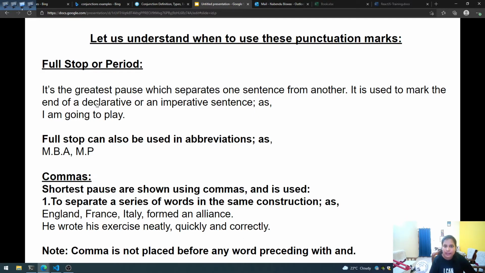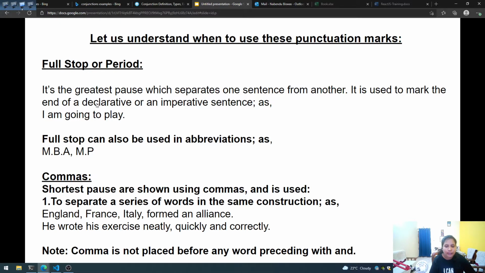For example, I am going to play. Can you say this? I am going to play. This is a normal simple sentence. It is a declarative sentence and it is ending with the end mark which is known as full stop or period. Apart from this, we also use full stops for showing abbreviations. Abbreviations means short forms. For example, MBA. MBA is a short form for Masters of Business Administration. And then MP. It could be the short form of Madhya Pradesh or Member of Parliament.